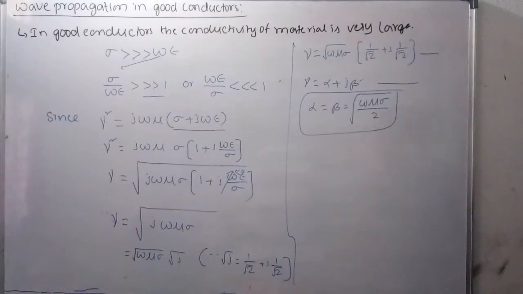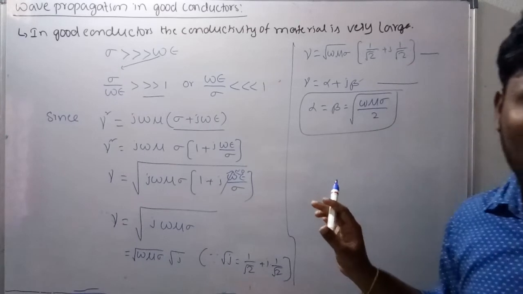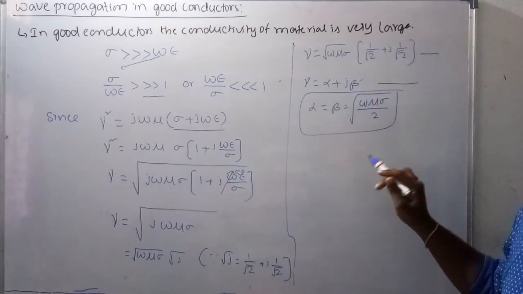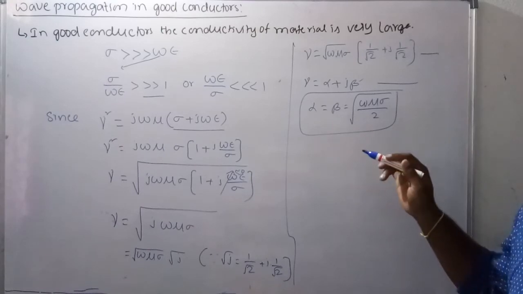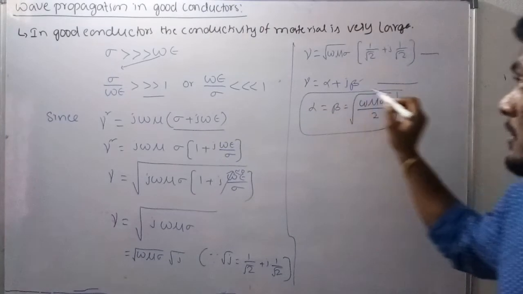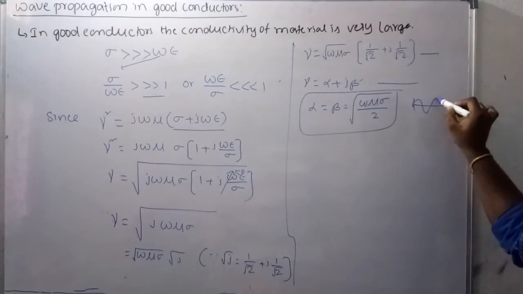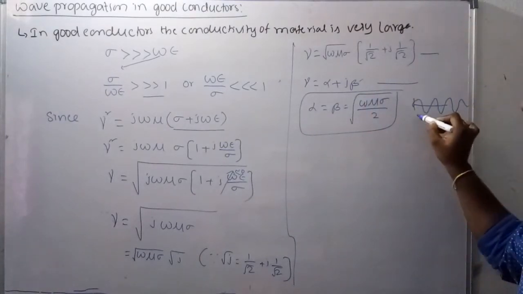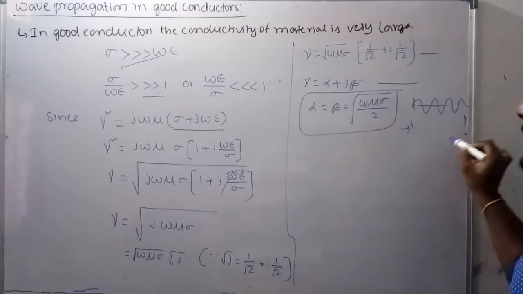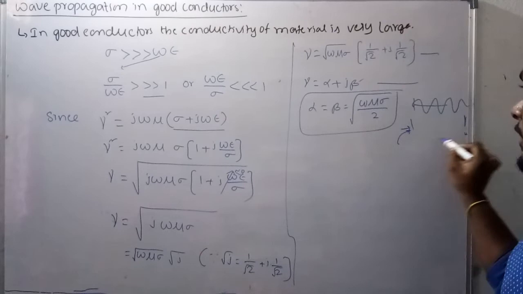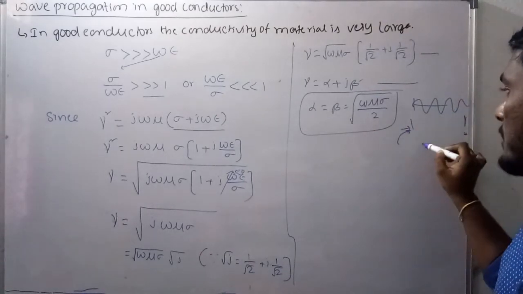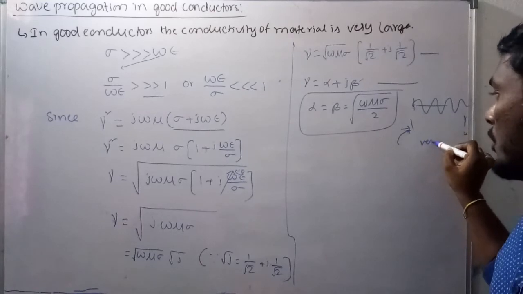Now see here, there is alpha. If alpha is very large, then the attenuation of the wave in good conductors is very high. High attenuation means the wave is moving with very high speed. If the speed of the wave increases, it will reach the load end. Suppose this is the sending end and this is the receiving end. If you send the wave here, it should be received there. So if the speed of the wave increases, it will cover a very short distance.